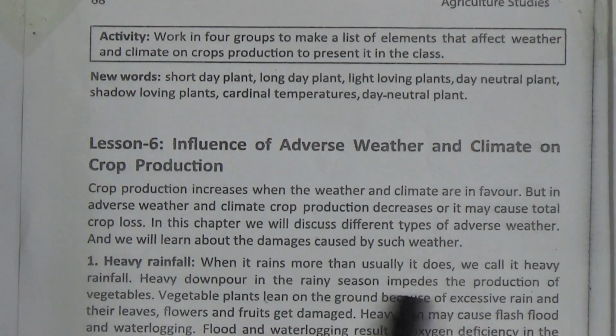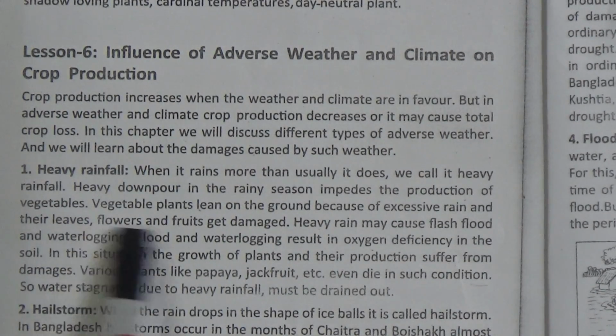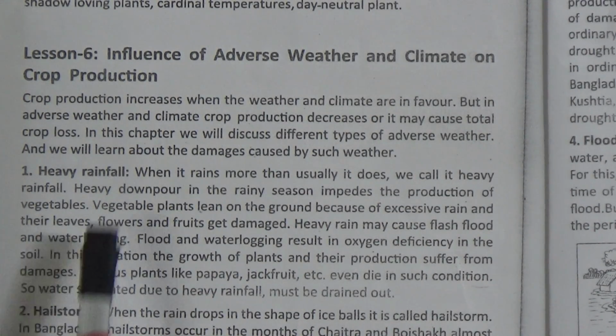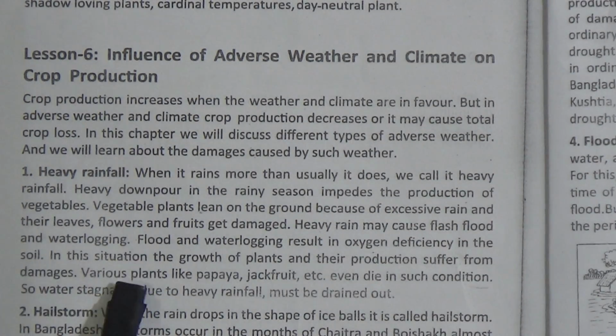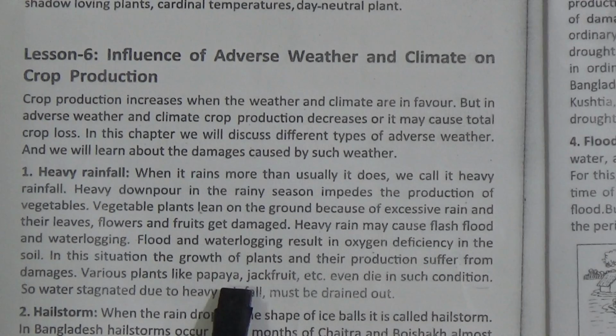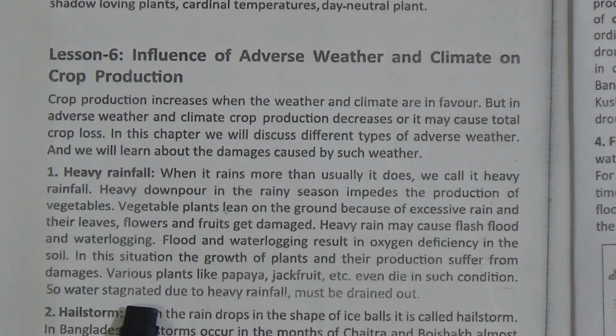When it rains more than usually it does, we call it heavy rainfall. Heavy downpour in the rainy season impedes the production of vegetables. Vegetable plants lean on the ground because of excessive rain and their leaves, flowers and fruits get damaged. Heavy rain may cause flash flood and waterlogging. Flood and waterlogging result in oxygen deficiency in the soil. In this situation, the growth of plants and their production suffer from damages. Various plants like papaya, jackfruit, etc. even die in such condition. So water stagnated due to heavy rainfall must be drained out.